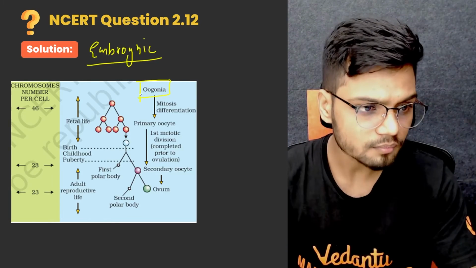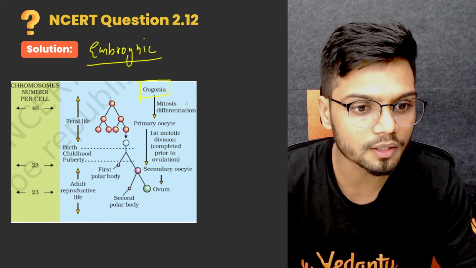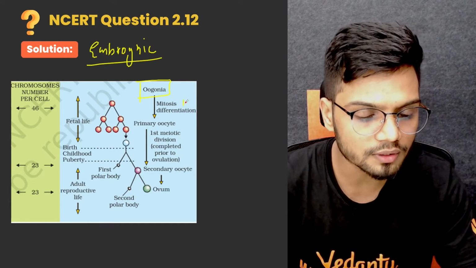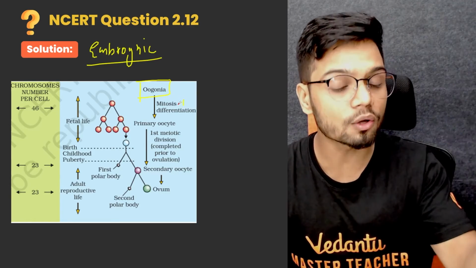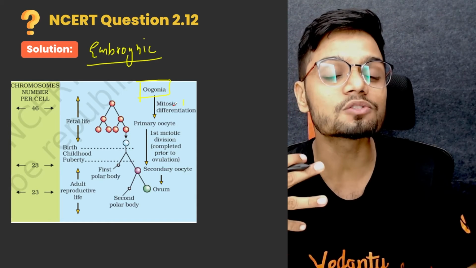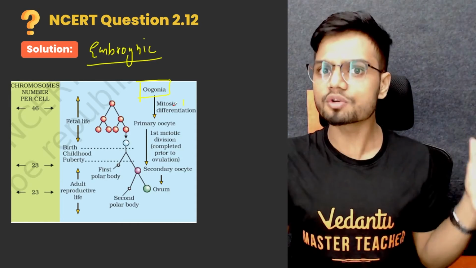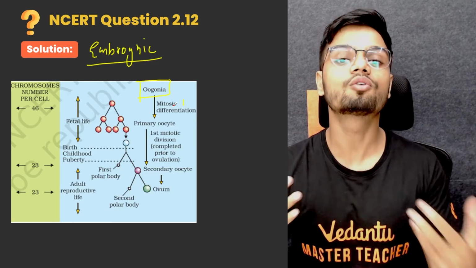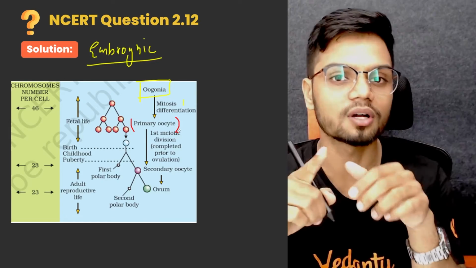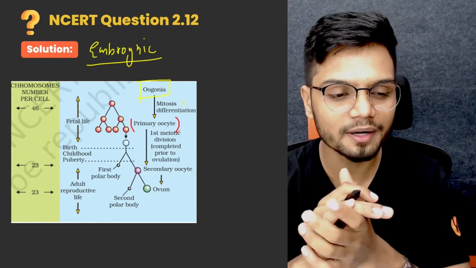Now all this is happening before the birth. Oogonia start to undergo meiosis 1. The oogonia present in the embryonic stage, which are the result of mitosis, are many in number. Now one such oogonium starts to differentiate and grows in size. We know it as the primary oocyte.